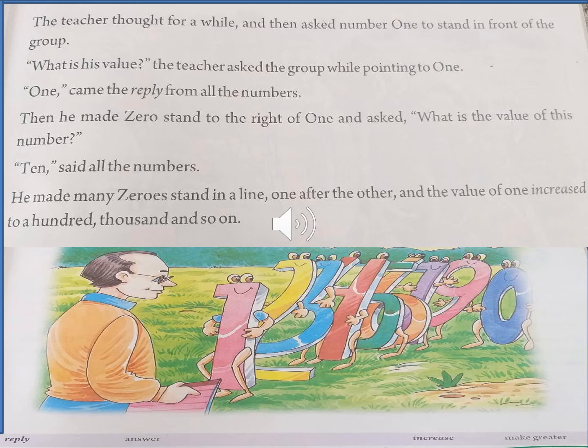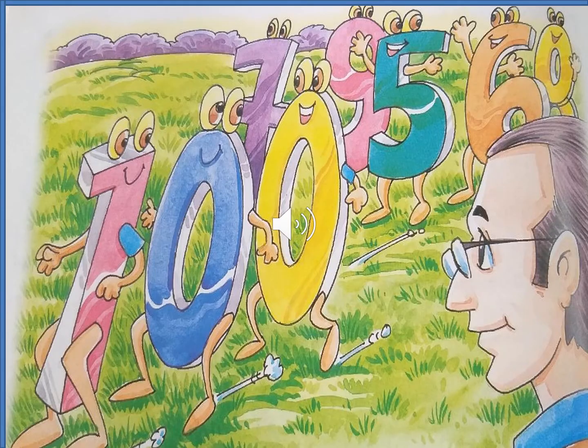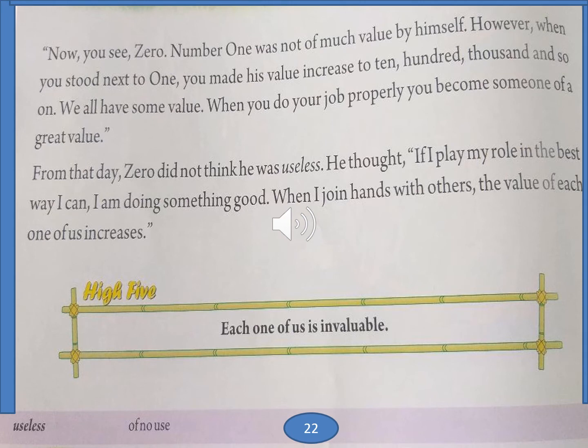Now the maths teacher made many zeros stand one after another. So what happened? From 1 it became 10, then it became 100, and then it became 1,000, and so on. So the maths teacher was trying to teach 0 something. Let's see what happens further. In this picture you can see how zeros came running and they are standing right next to 1. So first came 0, it became 10, then came the next, it became 100.